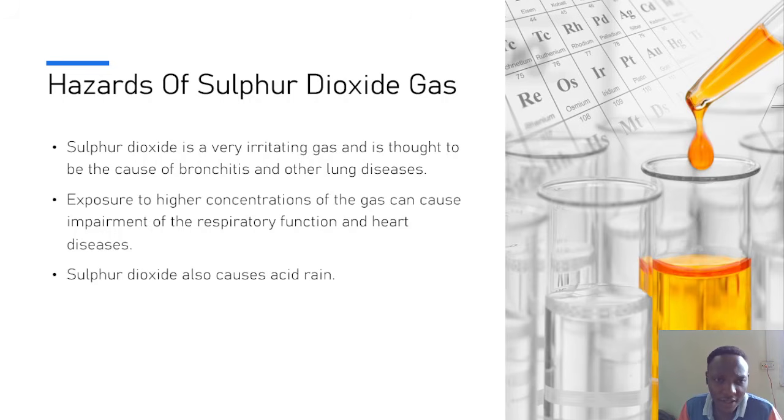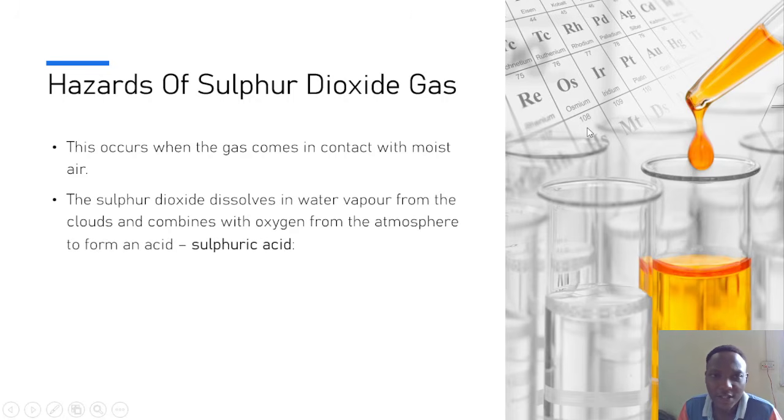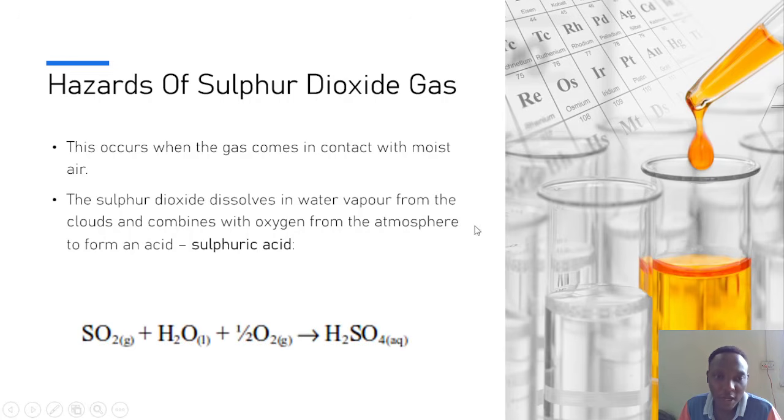Sulfur dioxide also causes acid rain. It is a major cause of acidic rain, and acidic rain is dangerous as it has its own effects. This occurs when the gas comes in contact with moist air. Sulfur dioxide dissolves in water vapor from the clouds and combines with oxygen from the atmosphere to form an acid, sulfuric acid, as you can see in how the reaction occurs.